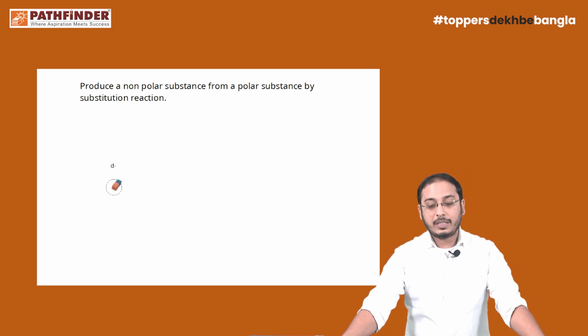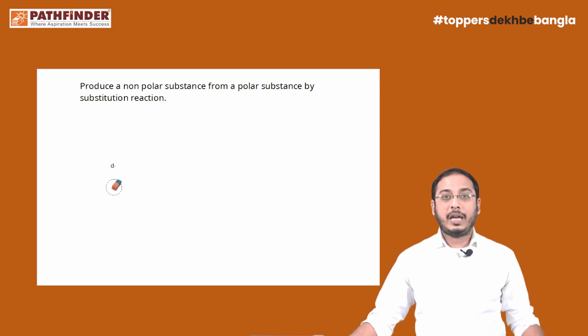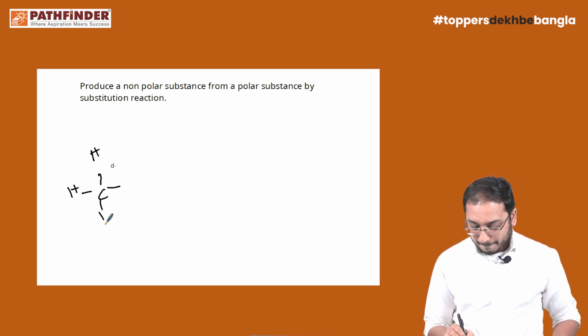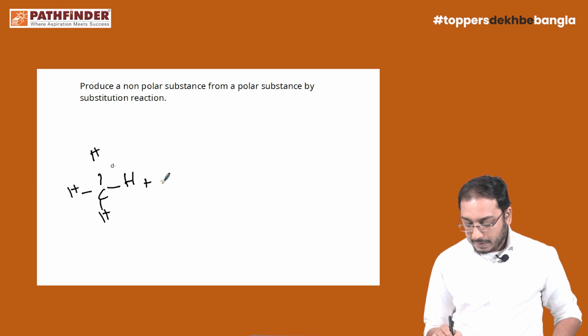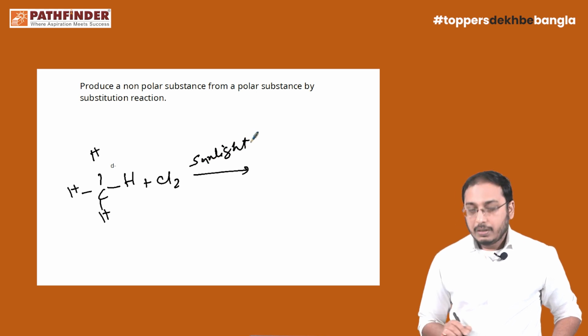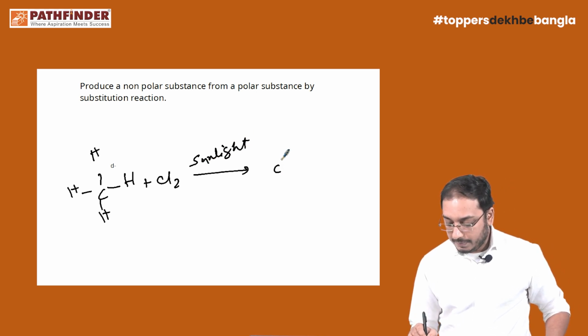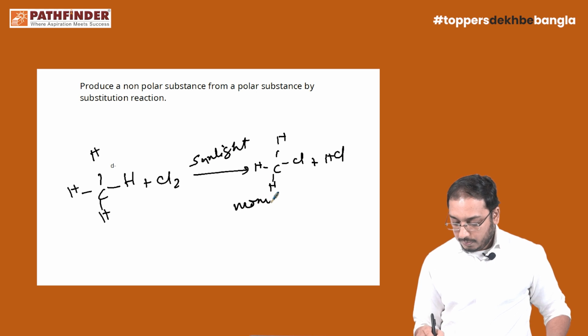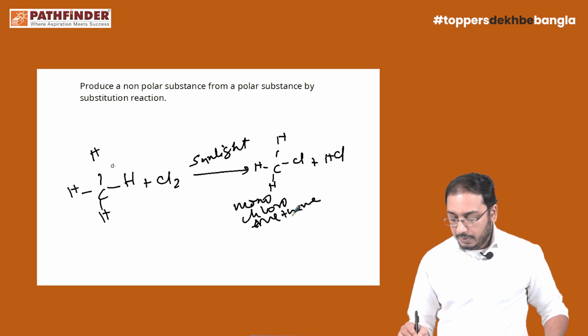Produce a non-polar substance from a polar substance by substitution reaction. You all know about the substitution reaction. The substitution reaction is like this way: when methane is reacted with chlorine in the presence of sunlight, one hydrogen will be substituted and HCl will be formed. Monochloromethane will be produced.